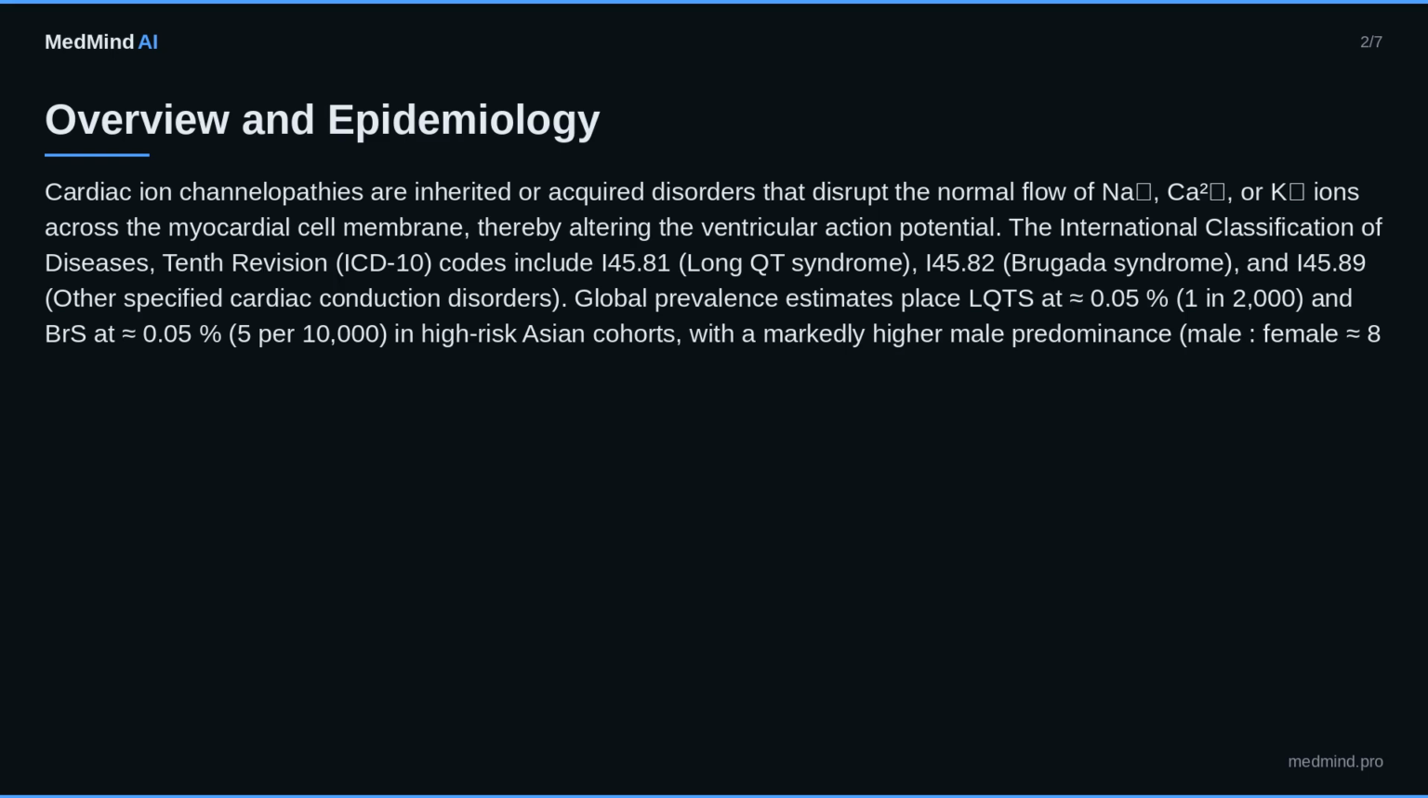In the United States, an analysis of 1.2 million ECGs identified 1,340 individuals with QTc greater than or equal to 480 milliseconds, translating to a prevalence of approximately 0.11%, 95% CI 0.10-0.12%. Age distribution shows a bimodal peak for LQTS, 10-25 years, approximately 45% of cases, and 55-70 years, approximately 30%.